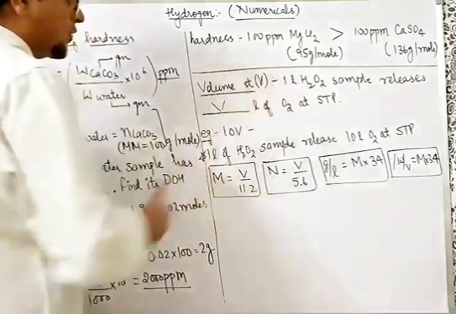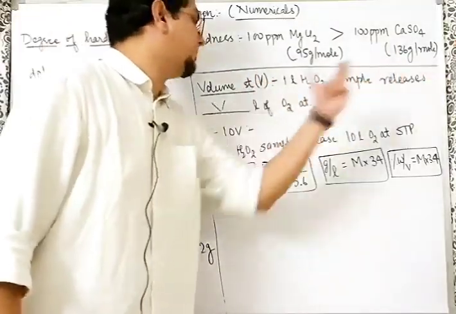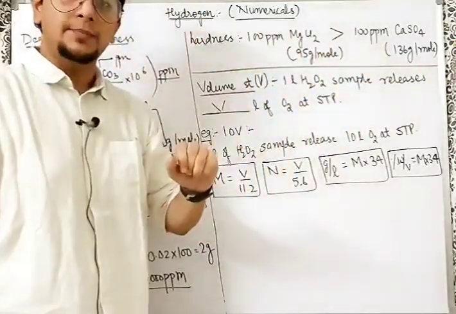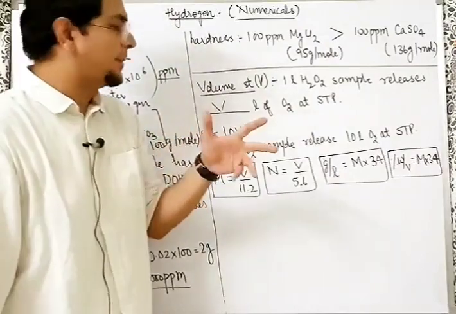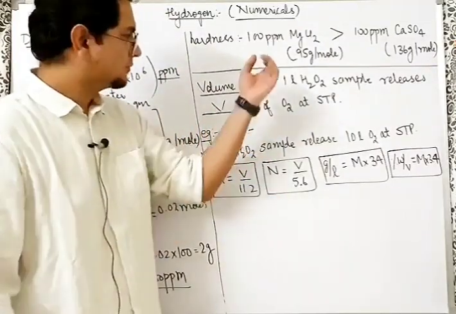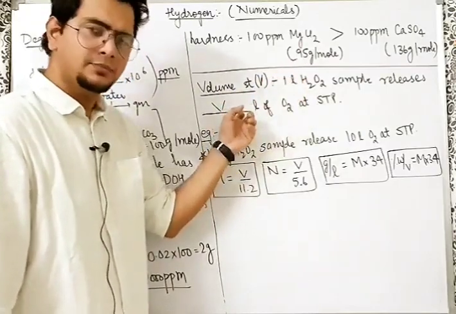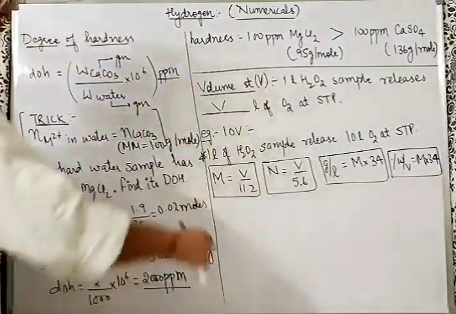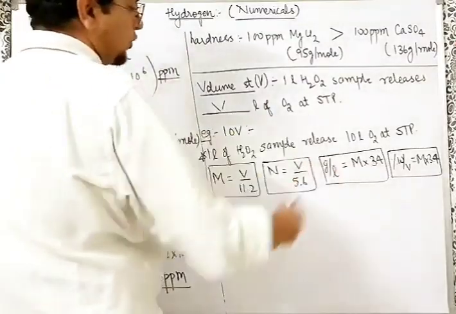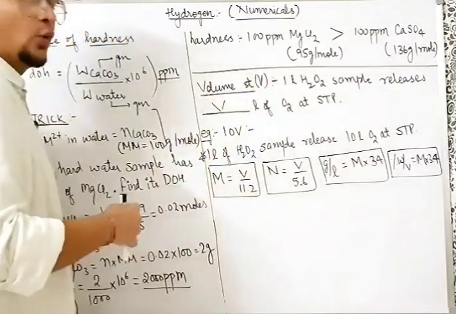Understand? 10V means what? 10V means 1 liter H2O2 sample release 10 liter of O2 at STP. Sir, but our teachers have told us ml. That is also okay. 1 liter release V liter, 1 ml release V ml. As simple as that. Now, 10V means 1 liter H2O2 sample release 10 liter of O2 at STP.